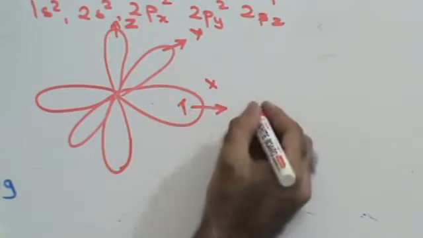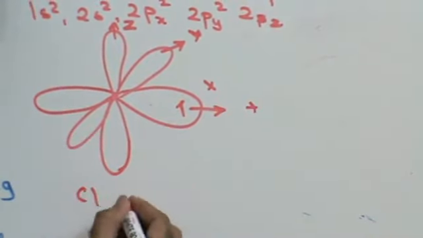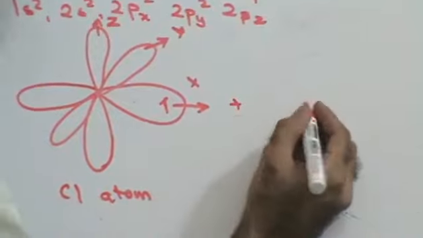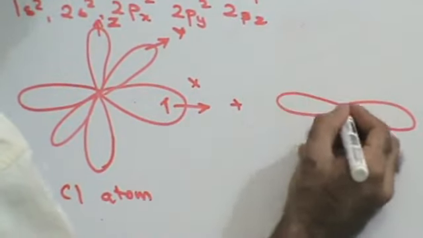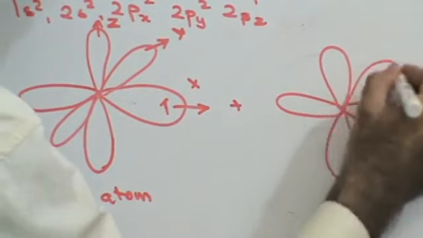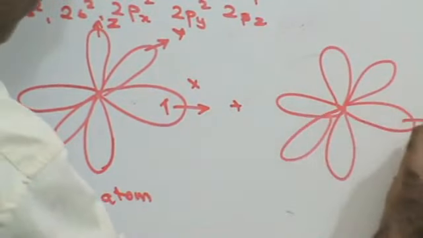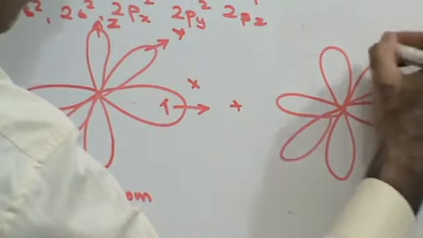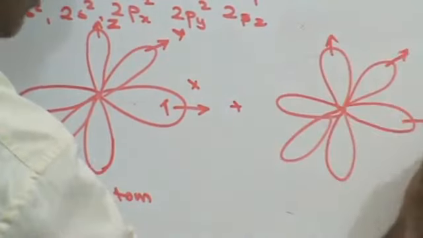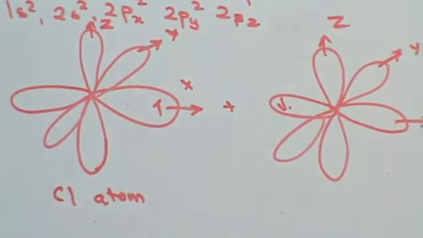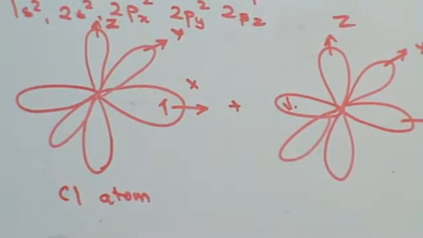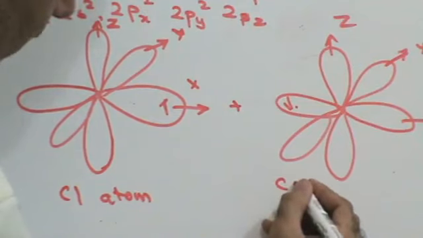This will combine with another chlorine atom. This is one chlorine atom. This will combine with another chlorine atom, with X, Y and Z, where you will have an opposite spin.